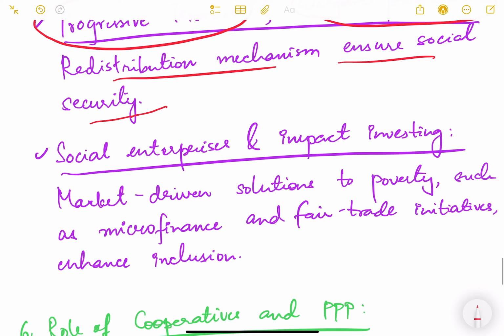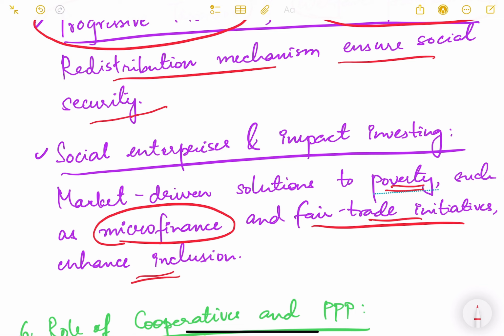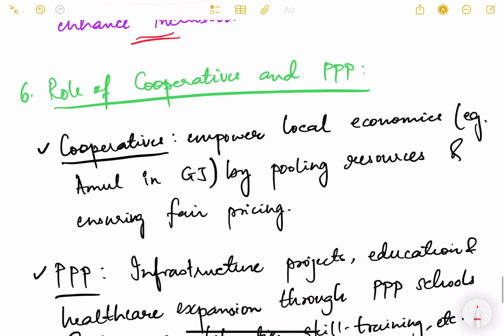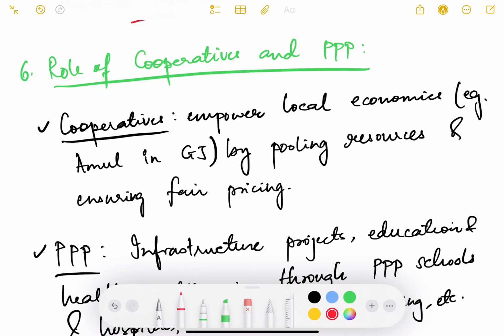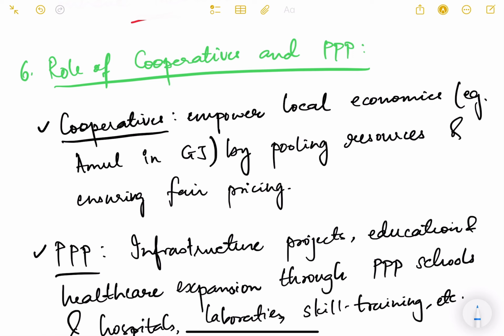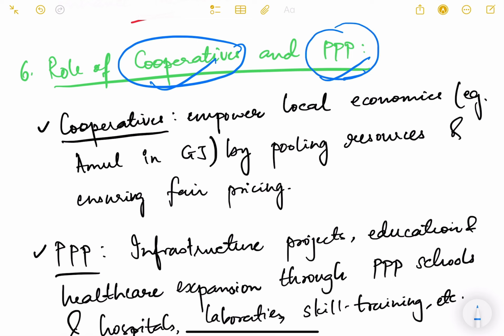Then social enterprises and impact investing. So market driven solutions to poverty. There are a lot of market driven solutions also, such as microfinancing, giving people small loans. Then fair trade initiatives enhance inclusion. Okay, so these are some of the practices which come under social enterprises and impact investing. Now let us look at another aspect, which is cooperatives and PPP. Cooperatives are another way through which economic inclusion can be achieved, and also through public-private partnership.